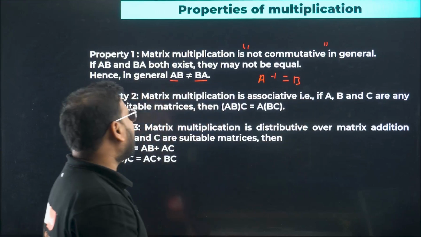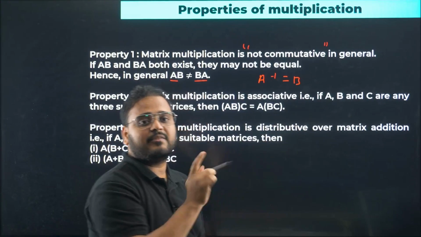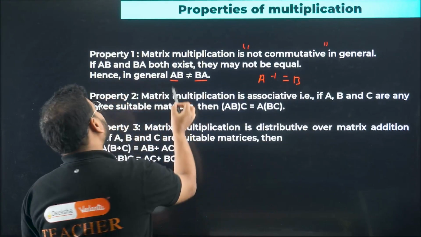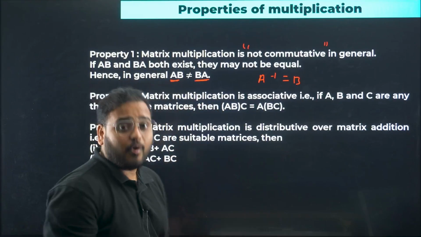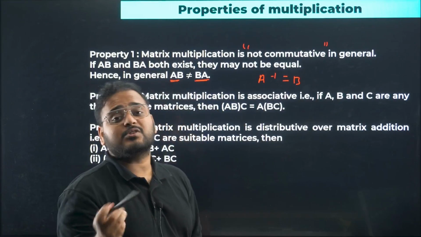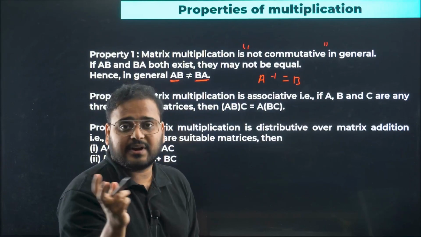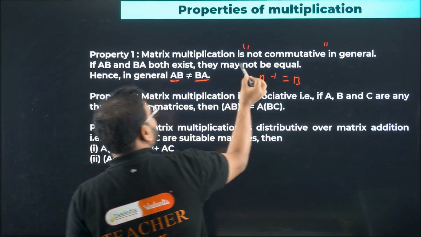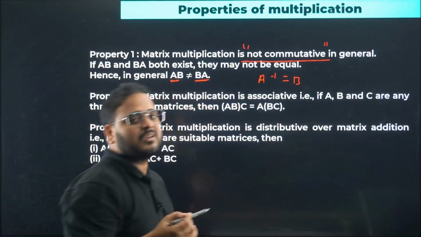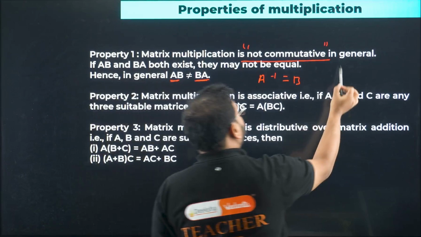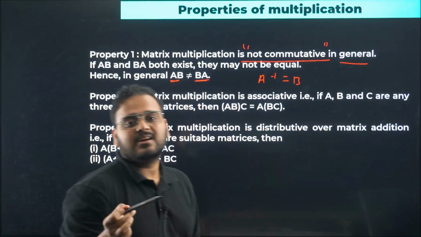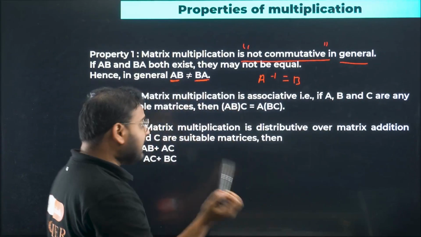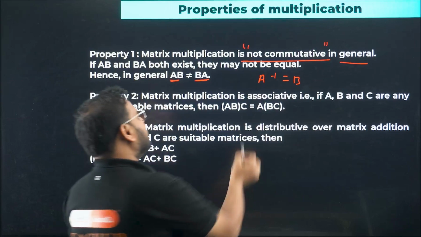But whenever A and B are inverses of each other, only then can we say AB and BA are equal. So, of course, not always commutative. They have written the word here. Please check. Generally, not always commutative. It can happen, but only in the case of inverse.